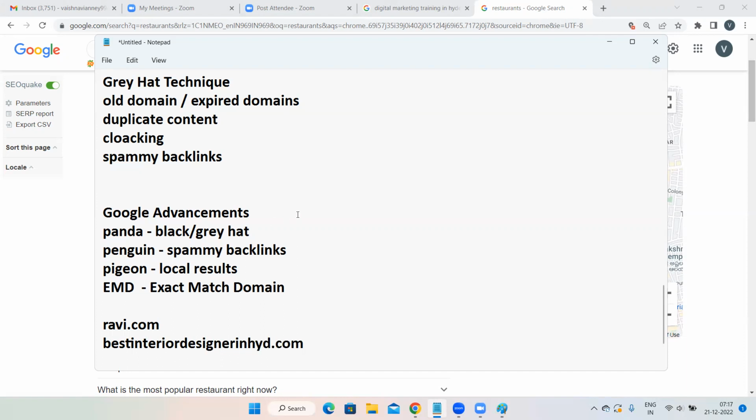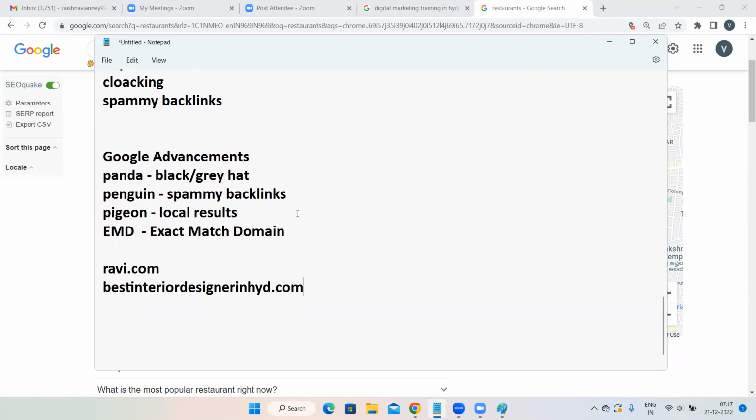Whose domain is good, yours or mine? Mine is good. Why? Why not mine? Because my keywords are there, for less than 5. Your characters are less. That is what you are telling, right? Yeah. Okay. The thing is, never ever insert the keyword in your domain. Now, this is the keyword, right? This is how people search on SERP. People will be searching interior designer in Hyderabad, best interior designer in Hyderabad. This is what people are going to search.